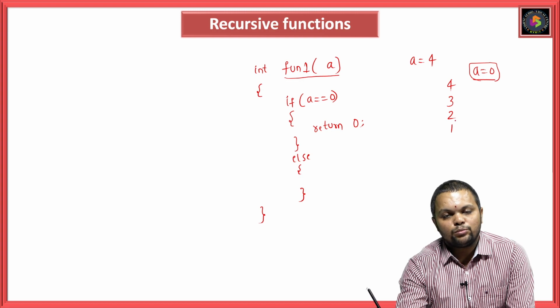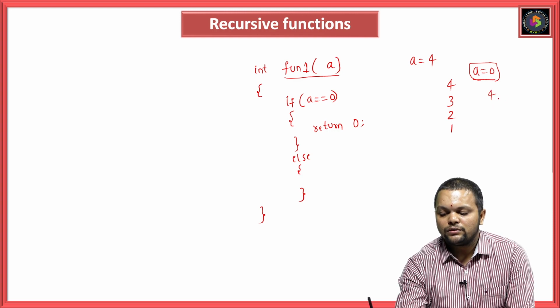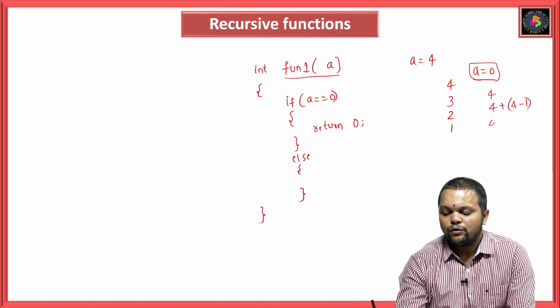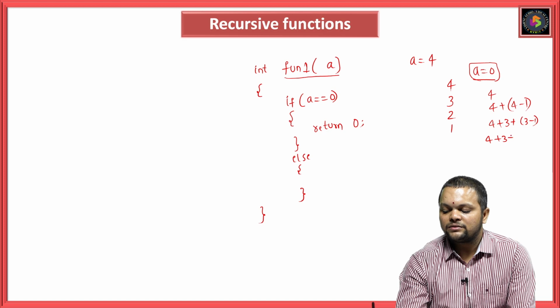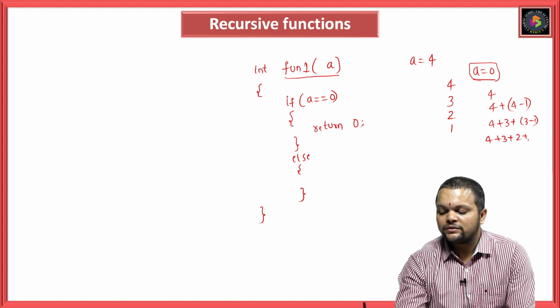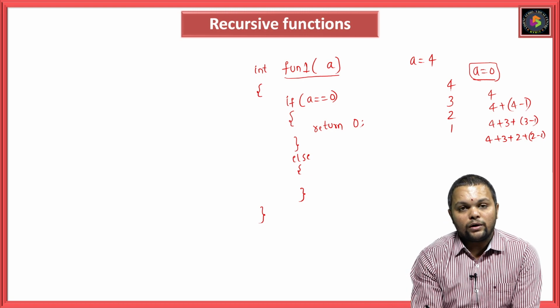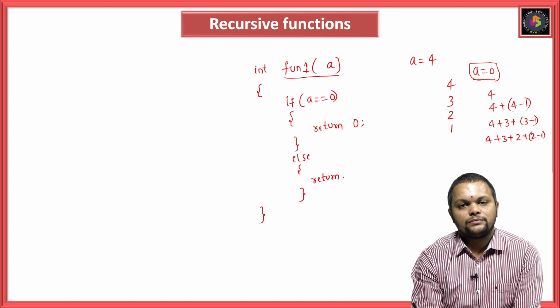4 plus 3 plus 2 plus 1. 4 means directly I will write it as 4. 3 means in the next iteration 4 plus 4 minus 1, in the next iteration 4 plus 3 plus 3 minus 1, in the next iteration 4 plus 3 plus 2 plus 2 minus 1. This will be the process. So, what do I need to give? I will give a return statement.